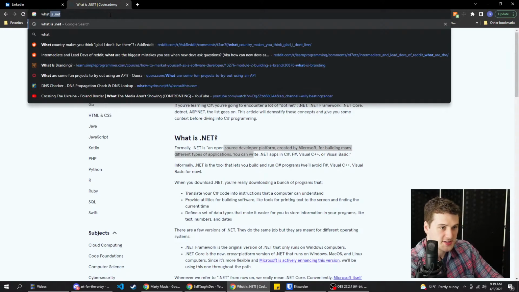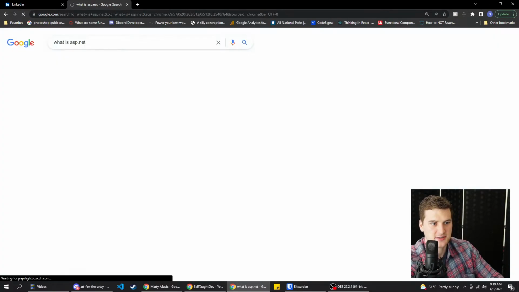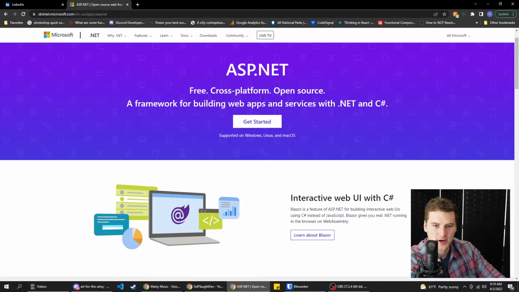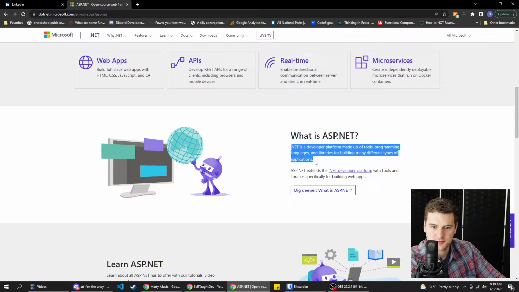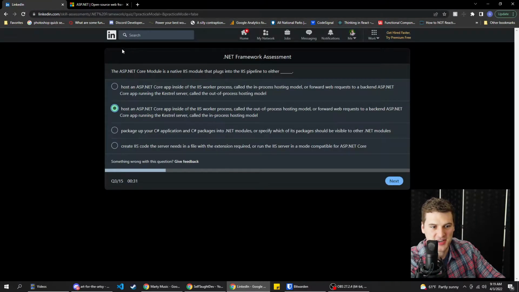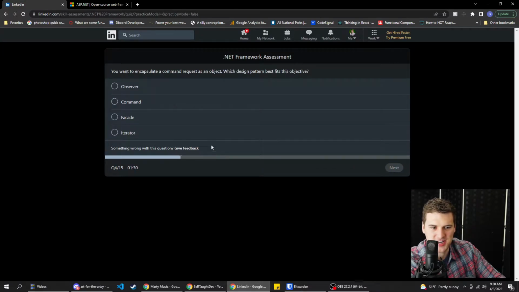Okay, let's do what is ASP.NET? Open source, all right, cool. Cross-platform, open source. So I feel like our answer on the last one should have been for this one. Made of tools, programming languages, libraries, build, yeah, right? Because that's basically exactly what the answer was in the last one. Oh, if we could only go back. We might just end up guessing on this one because we're going to guess this longest one, because I don't want to spend the time researching that more.